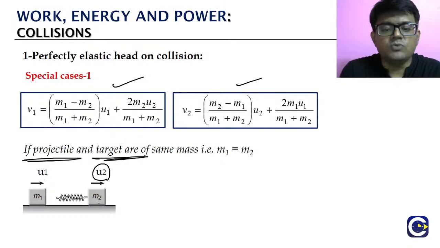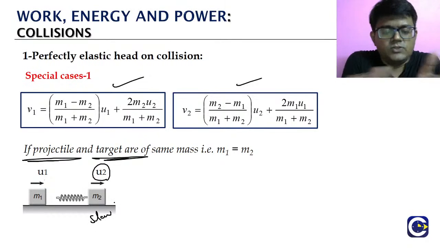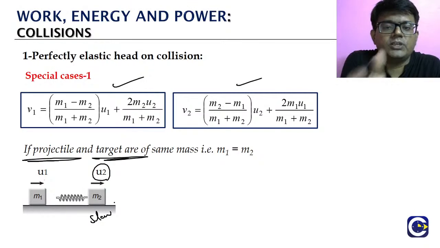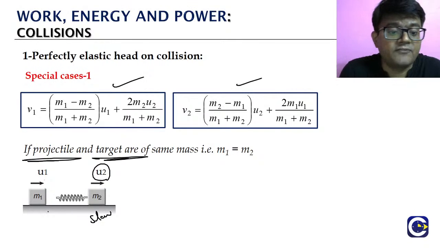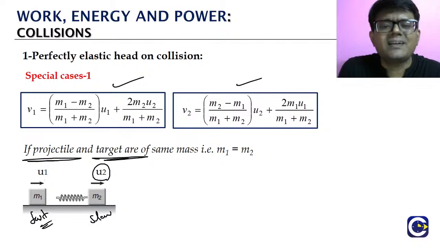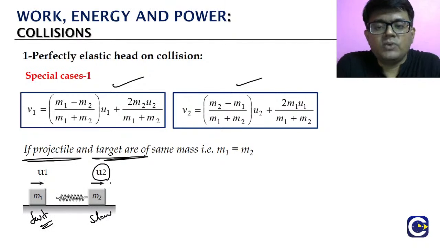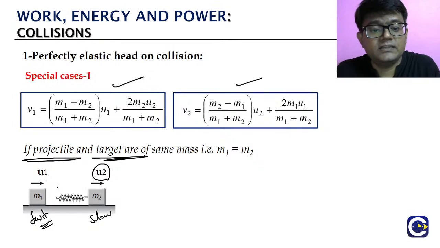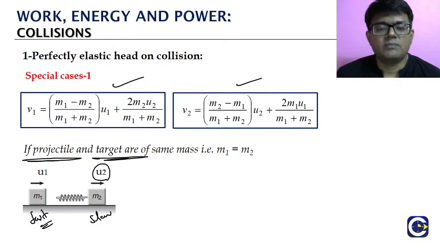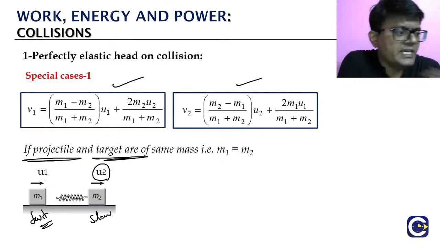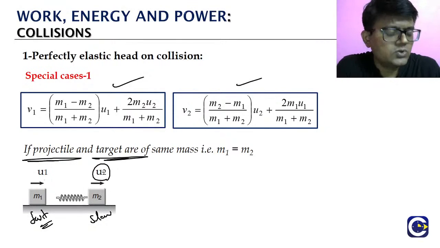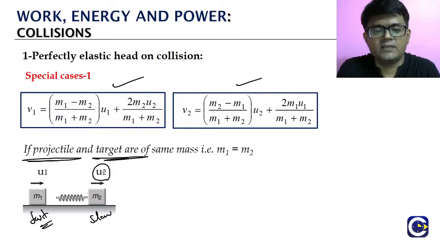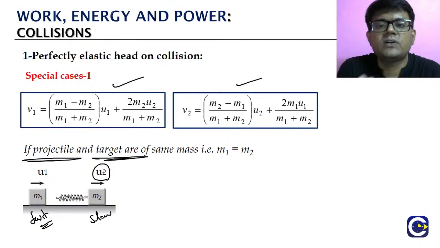See, the one that is moving slow, assuming we are looking at this scenario, m2 is moving, m1 also is coming in the same direction, but it is coming fast. Generally what we can say is that m2 is like the target, that is what is being hit, and the projectile is our m1. So this is the common language that can be used. Whatever is moving slow and being hit by the fast moving object, that slow moving object we will call the target. But the actual meaning of these words does not have much significance. That is a general way of calling the particles.